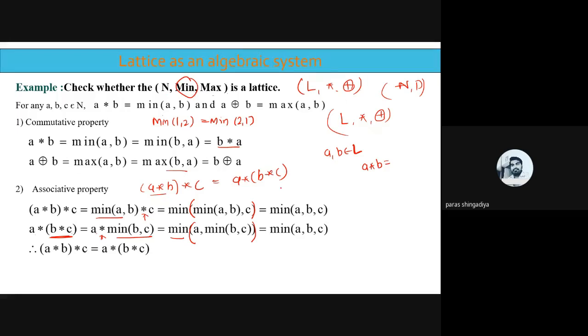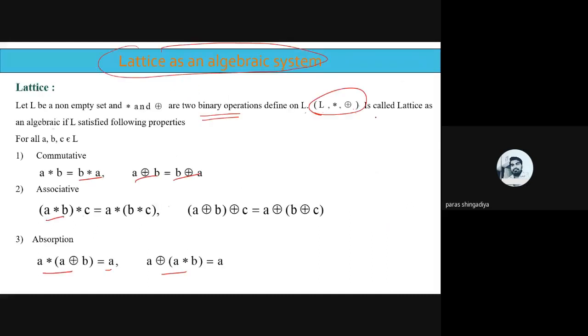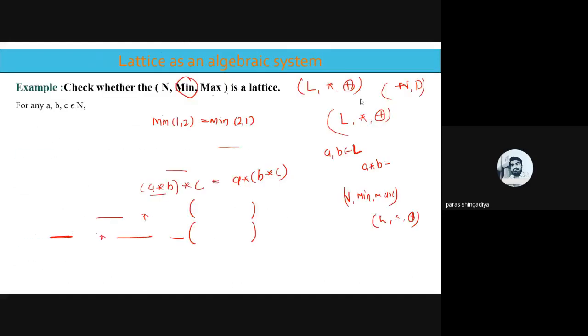We just compare this N, minimum, maximum with L star ring sum. That is what we consider in the formula, in this lattice as an algebraic system, L star ring sum form. Now in this form we have N, minimum, maximum. L is equal to N, the set of natural numbers. Star means minimum. So when we consider any two elements from the set, what will A star B mean? That is equal to the minimum of A, B.